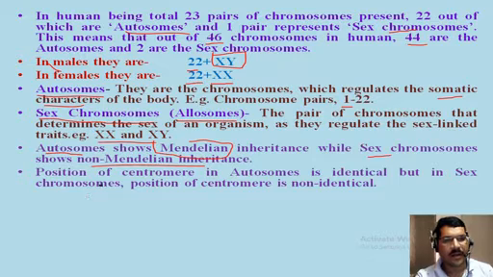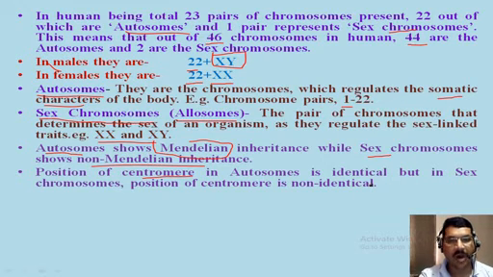Now a chromosome contains a centromere. In autosomes, the position of the centromere is identical in all chromosomes, but in sex chromosomes, the position of the centromere is non-identical. It means it is present at different places in different chromosomes.